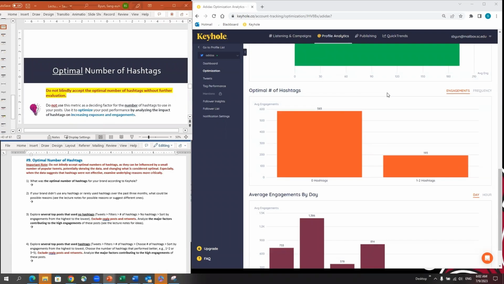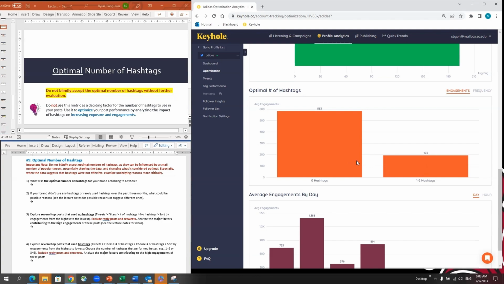Let's talk about the optimal number of hashtags. First, let me explain how to look at the numbers here. Under frequency, this number indicates the total number of posts used for no hashtag versus hashtag. Under engagement, this number indicates the average engagement. For 0 hashtags, it shows more engagement, and 1 or 2 hashtags shows the less engaging posts. This is how you look at it.